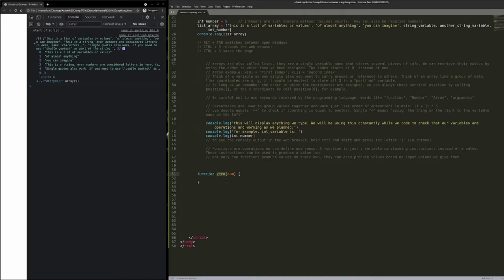This can be anything. You can call this anything you want, but not without spaces, of course. Usually we'll use camel case. Camel case like that if you want to use separate words all in one variable name, or you can also choose to use underscores if you like.